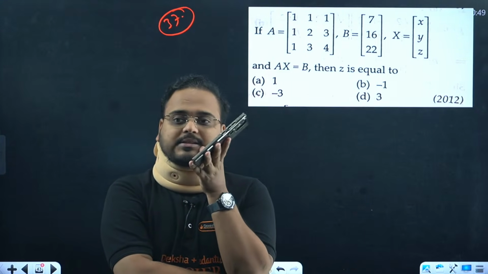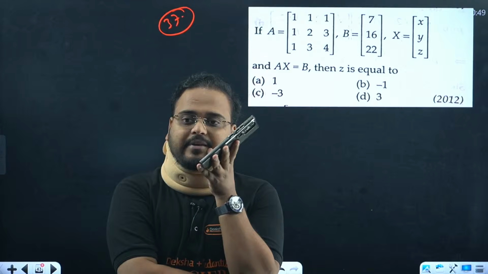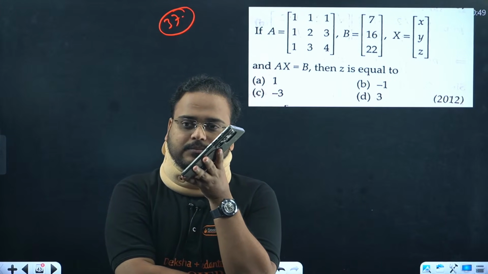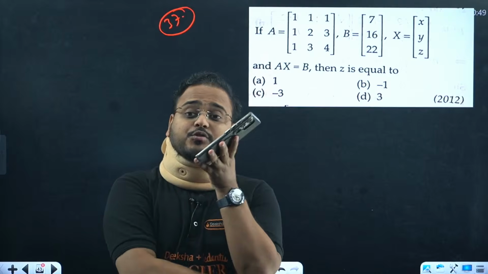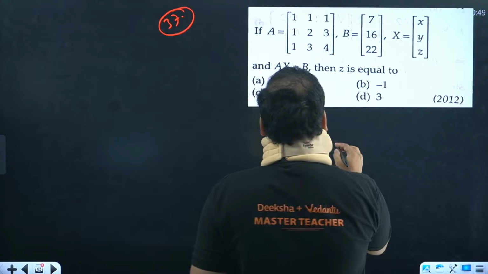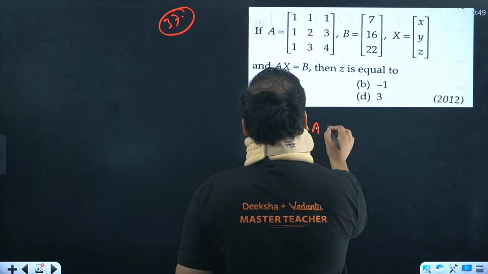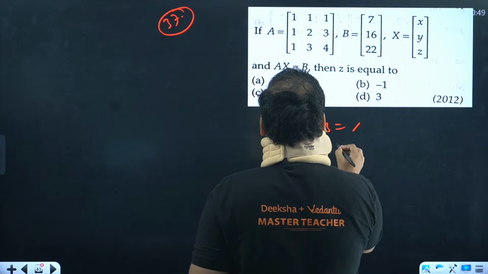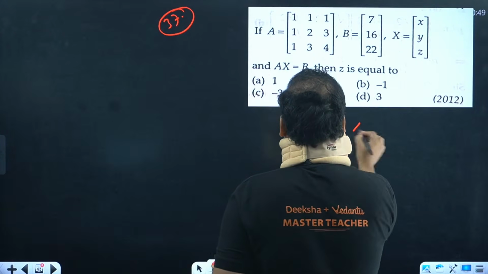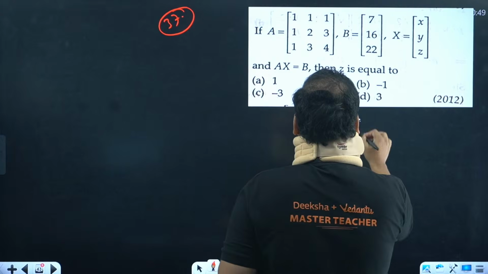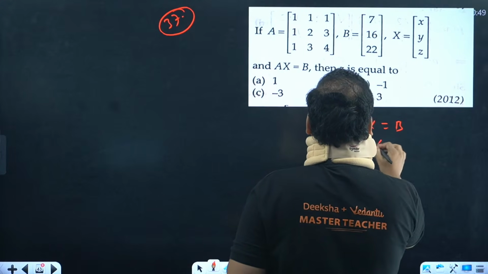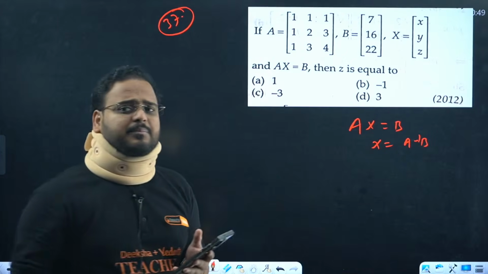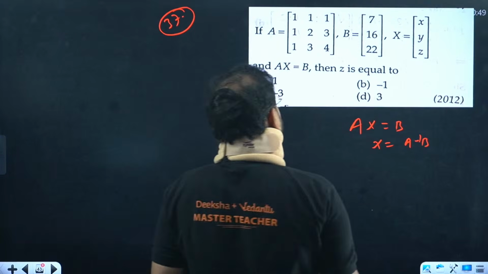Okay, A, B, X is given. We have AX equals to B, then Z is equal to what? Basically, if you have to solve the question by the process, you'll get it like this. AX equals to B, so X equals to A inverse B. This is the approach to solve it. It'll take too much time, so let's form the equation directly. So we'll get what?